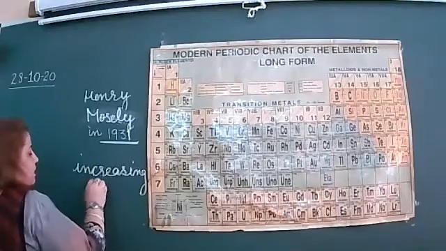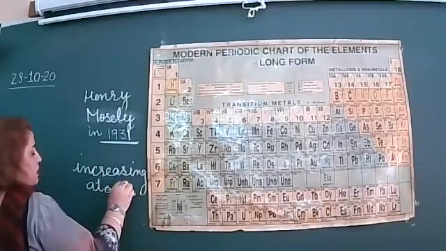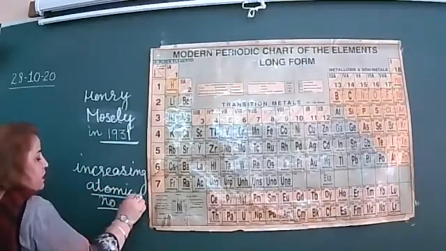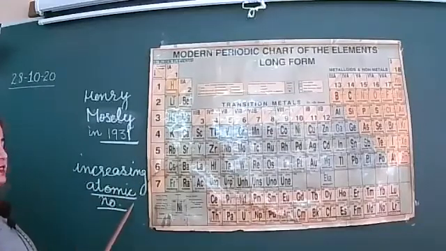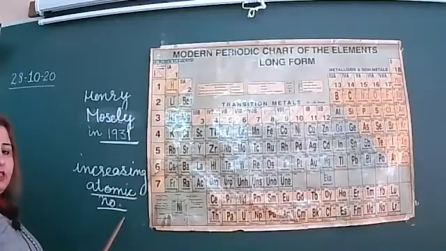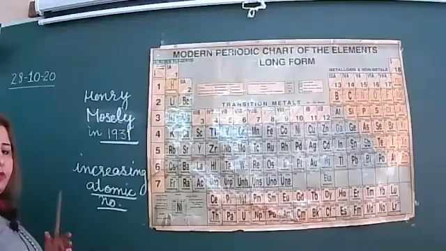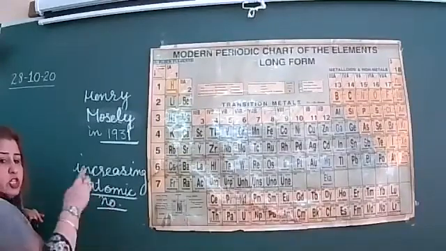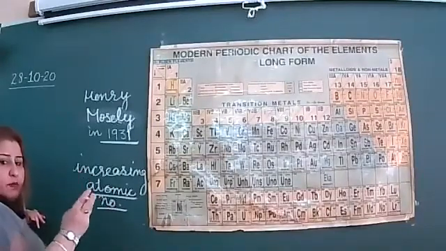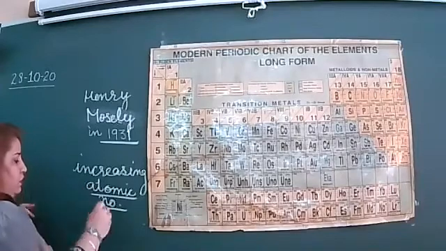The modern periodic table is based on increasing atomic number. With this change, three anomalies, three drawbacks, were resolved. How? Look here.